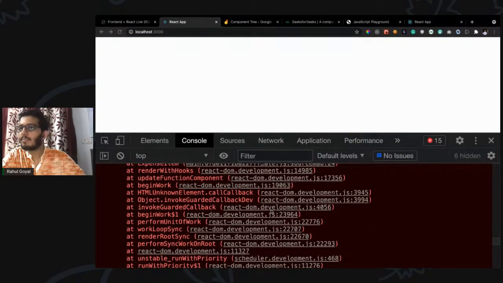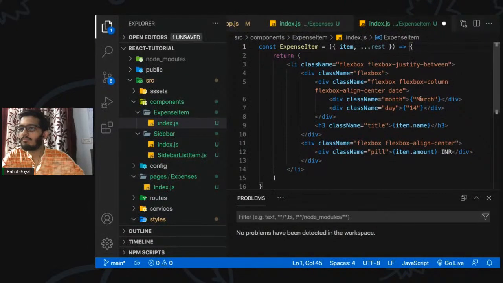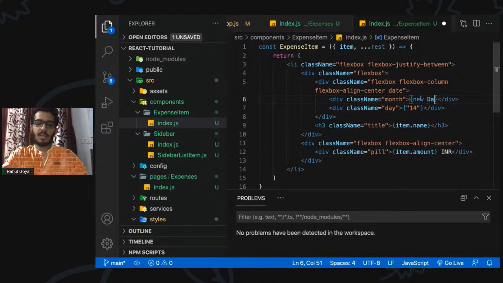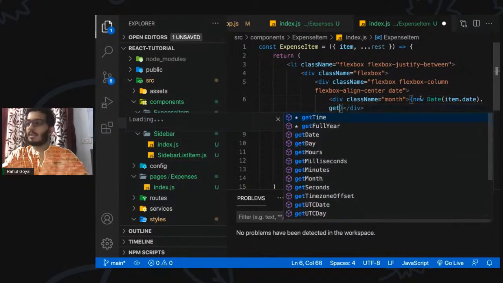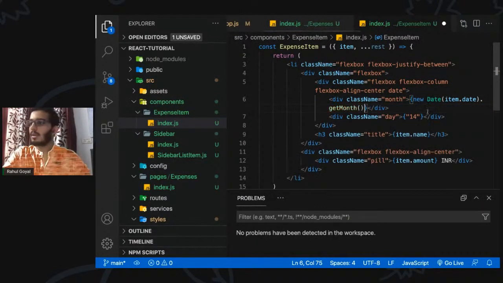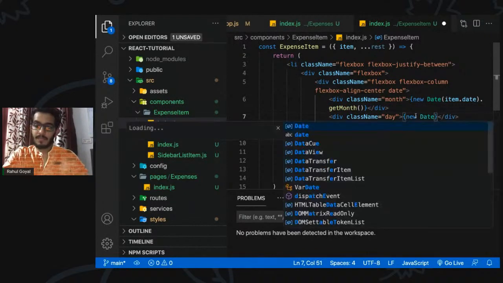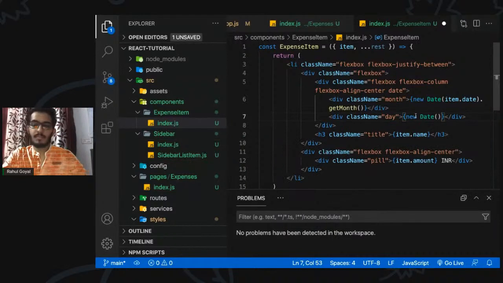Okay, so what we have to do: we are getting the date here, so we can create a date object, put the date here, and then use the function get month, and then make use of this another date. Yes, you are right, JP. That was the error causing this. Thank you for pointing it out.